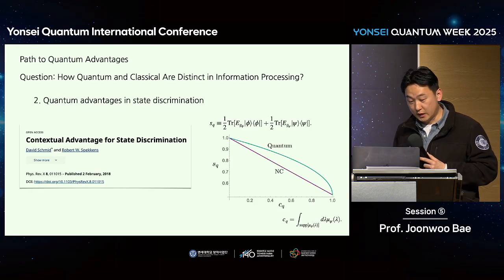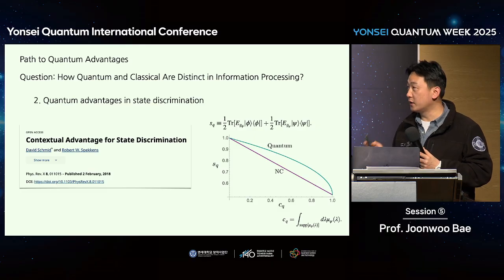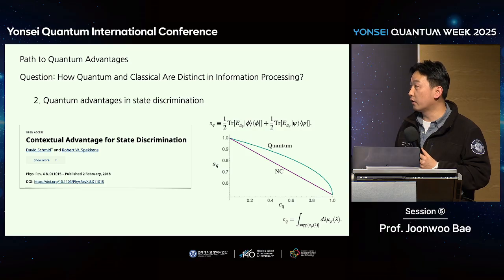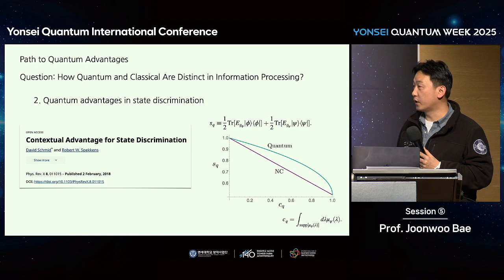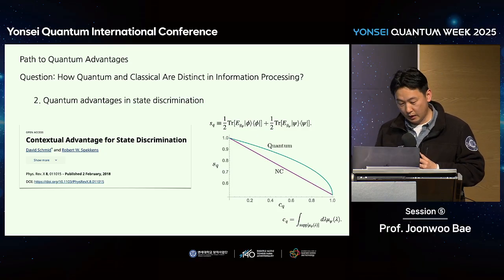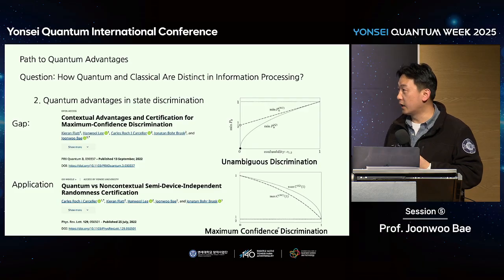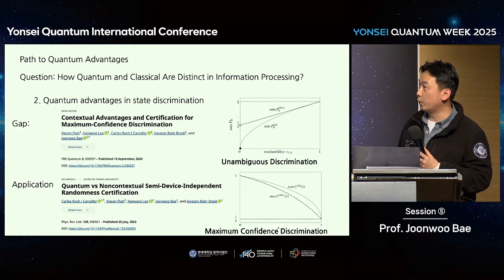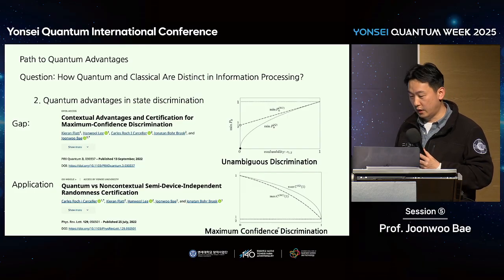And in 2018, Ralph Specken looked at state discrimination and compared quantum state discrimination with a non-contextual theory, which is kind of a classical theory. And there's a gap between non-contextual classical theory and quantum theory in state discrimination. So this gap may be amplified and can be used for certain applications. We looked at the same problem, but with different schemes of state discrimination, called unambiguous state discrimination and maximum confidence discrimination. In all the scenarios, we could see the gap between non-contextual theory, which is classical, and quantum theories. And it certainly has applications for random numbers.